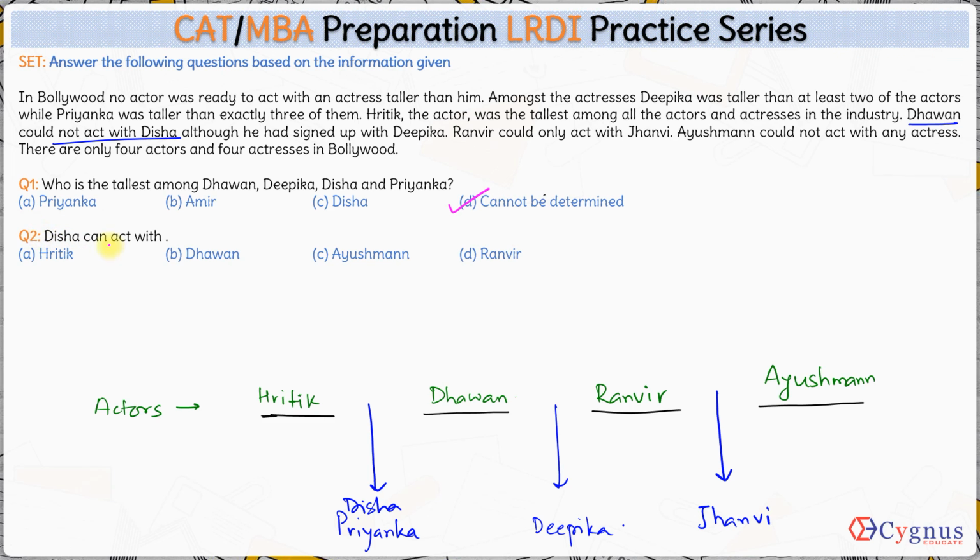Next, Disha can act with whom? Okay, so this is Disha here. Disha can only act with an actor who is taller than her. So Ritik is the only actor who is taller than her, or in fact Ritik is taller than any of the actresses. So Disha can act with Ritik over here.